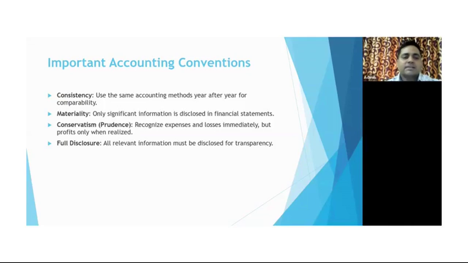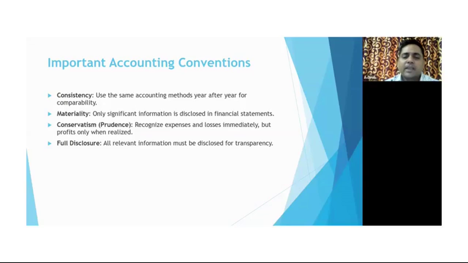Last but not least, this is full disclosure. That means there should not be anything hidden, or anything not recorded or not disclosed in the financial statement, which has some impact on the company's health. All relevant information must be disclosed for transparency. So this is mostly related to the stakeholders, right? It could be shareholders, government, debtors or creditors.